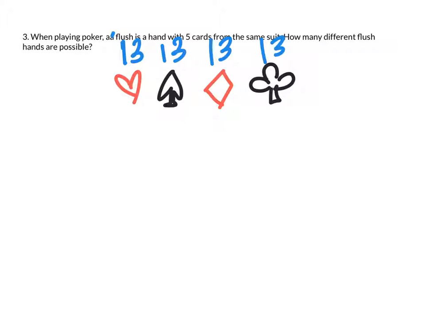So in case number 1, where we have hearts, we have 13 hearts, and I want to choose 5 of them. So how many different ways from the 13 can I have 5? That is the exact same for all of them. So 13 choose 5 all across.